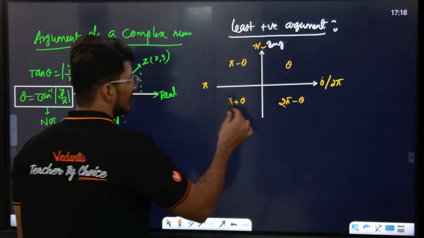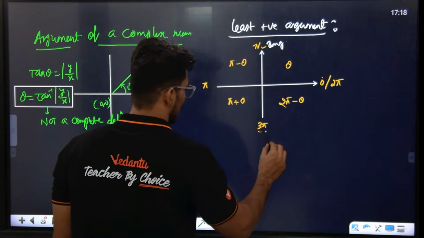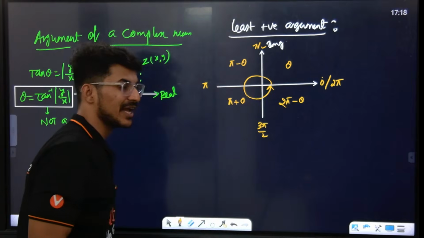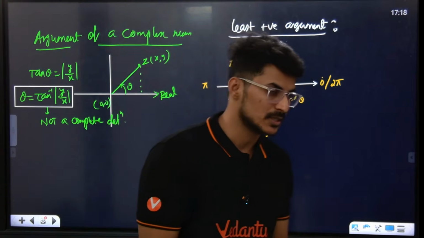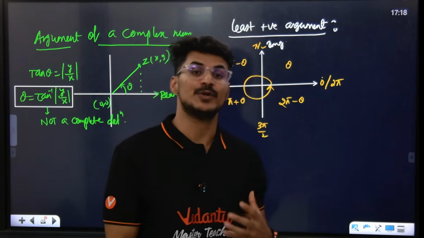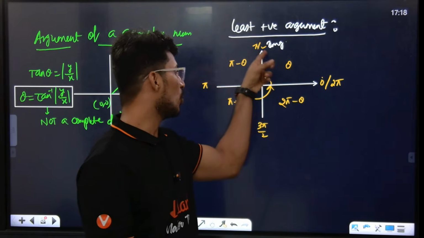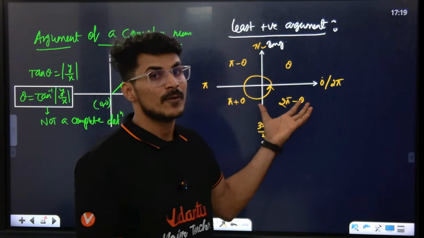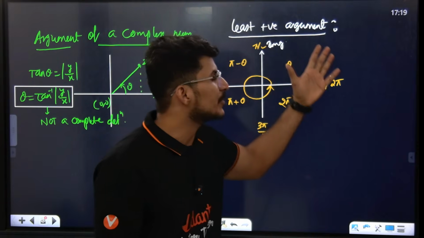90, 180, then 3 pi by 2. I start from here and come all the way around to here, so I make 2 pi radians. One full rotation gives me 2 pi radians. If I go in the anti-clockwise direction, this is how the measurement works. This is how we find the least positive argument.